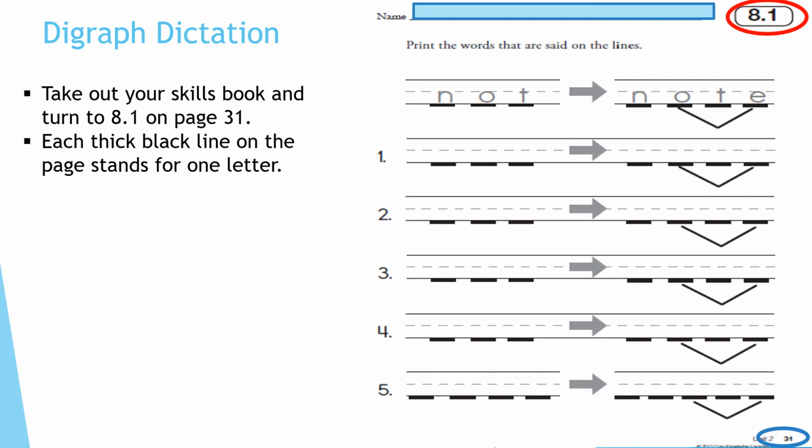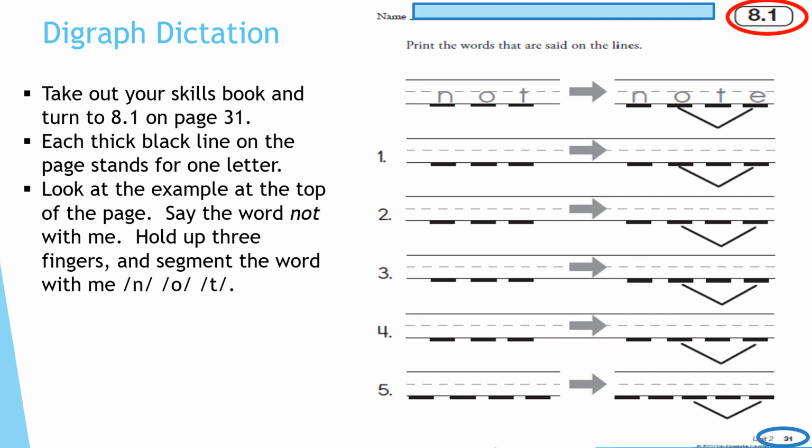If you need more time, please press pause on this video and remember to press play when you're ready to continue. On workbook page 8.1, you will see that there are many thick black lines. Each thick black line on this page stands for one letter. Take a look at the example at the top of the page.